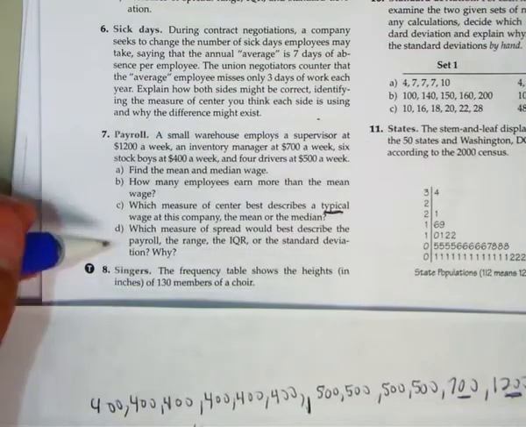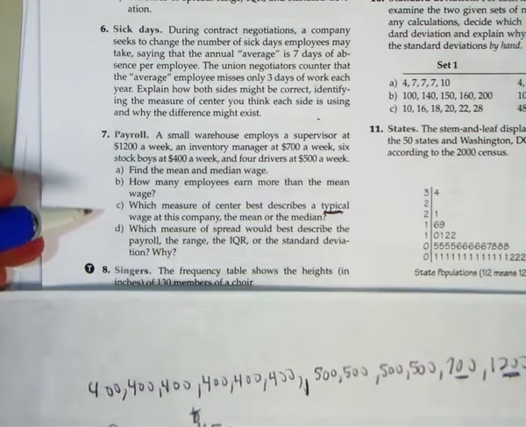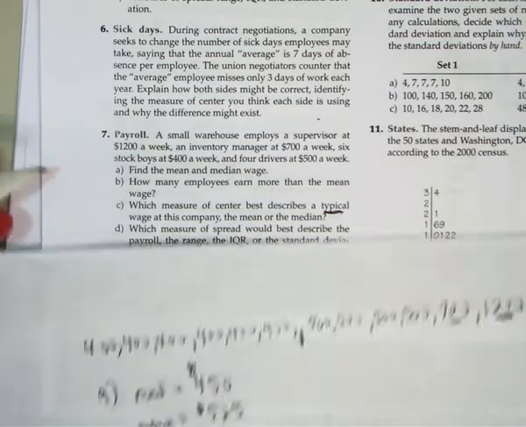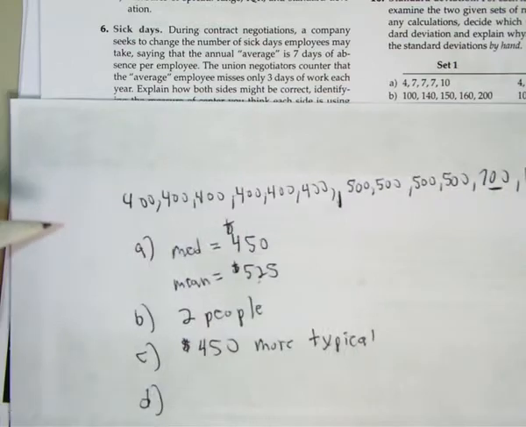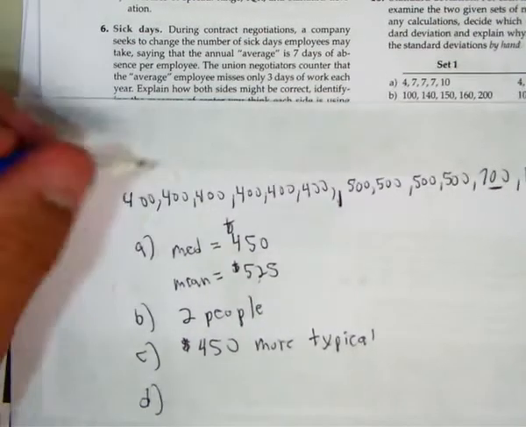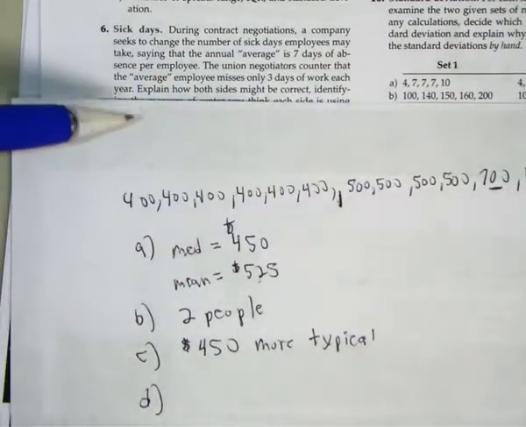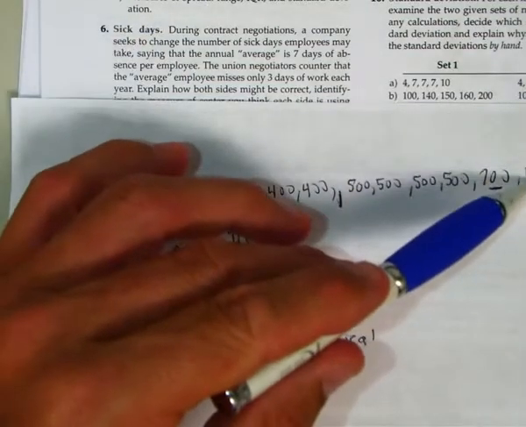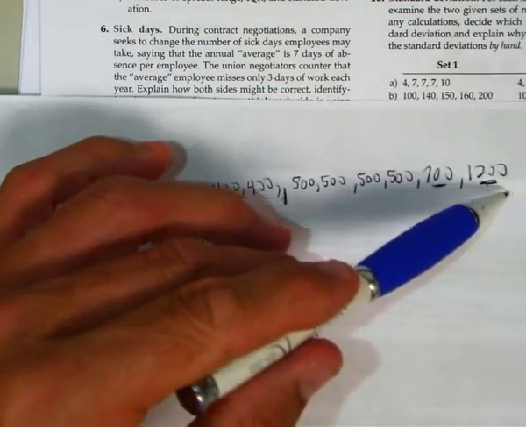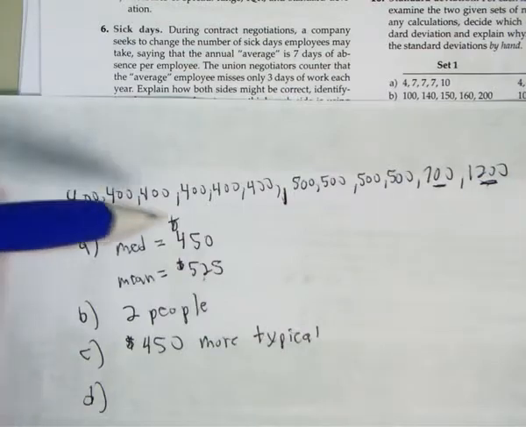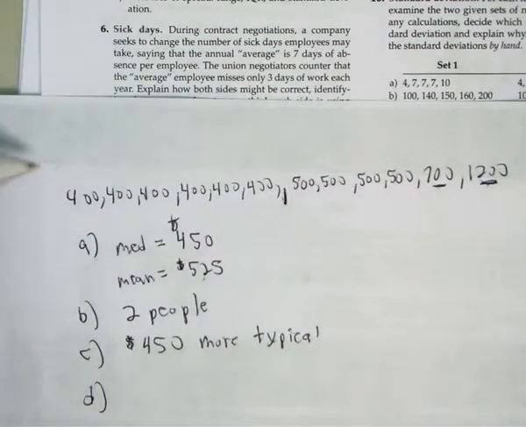Okay, and then which measure of spread would best describe the payroll? The range, the IQR, the standard deviation. Well, if we go through this, the range is the max minus the min. Well, this is not typical. This is kind of an outlier, so that would not be a good measure of variation, doing the max minus the min.